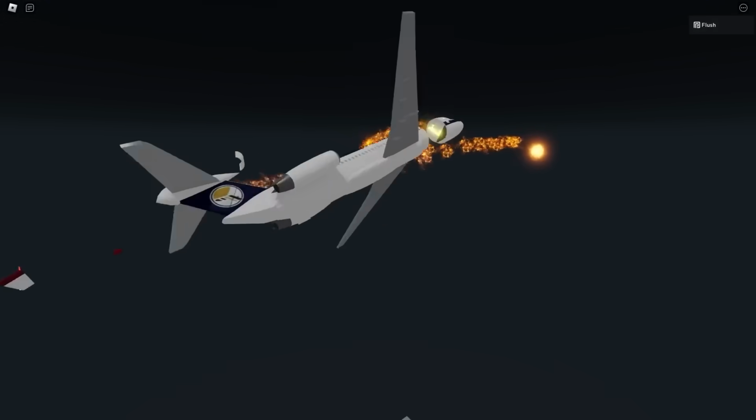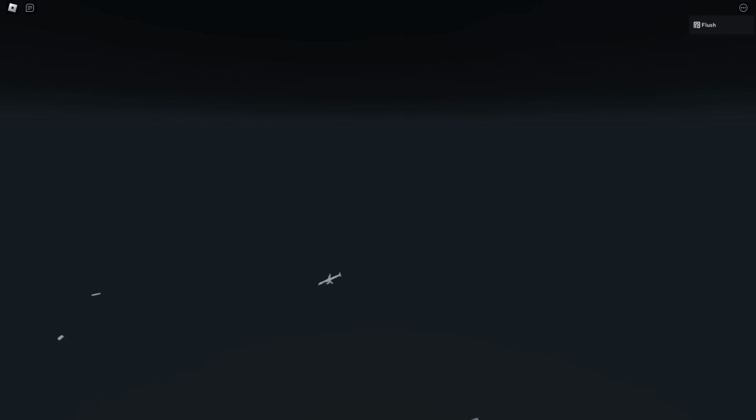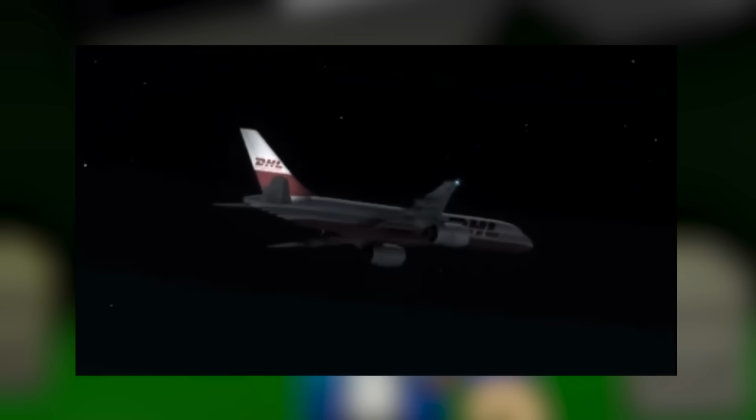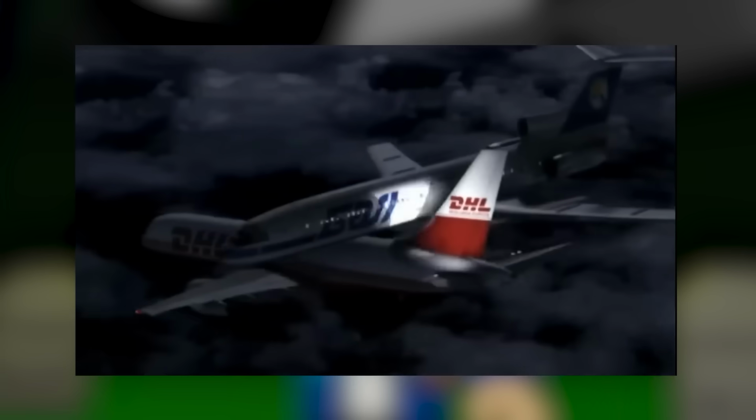Alright, so here we go, and yeah, the whole thing just happened so fast. Here, let's go ahead and look at the animation again. But here we got the 2 planes. Everything's totally fine at the moment. Oh, jeez. Man, that's crazy. Was it like foggy or something? Did one of them try to go underneath the other plane? Oh, that's so scary. Oh, I don't like this. Yeah, it just explodes in the sky.